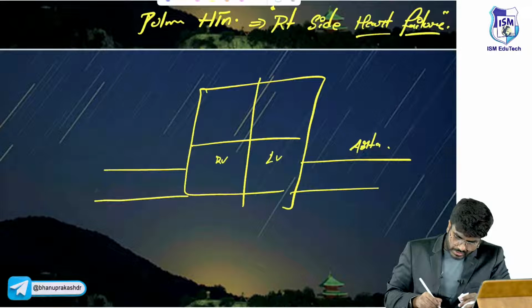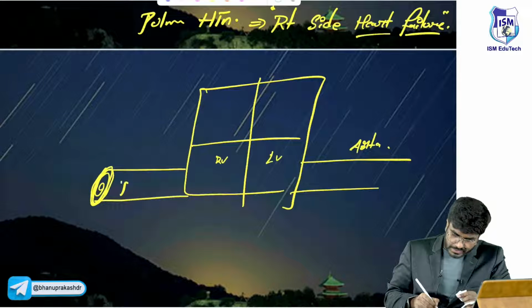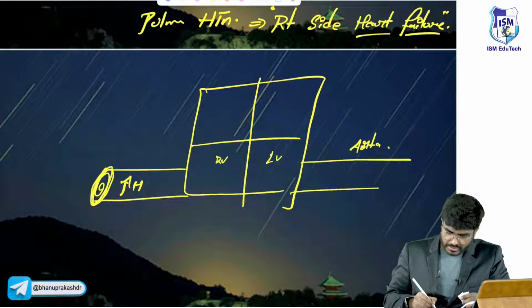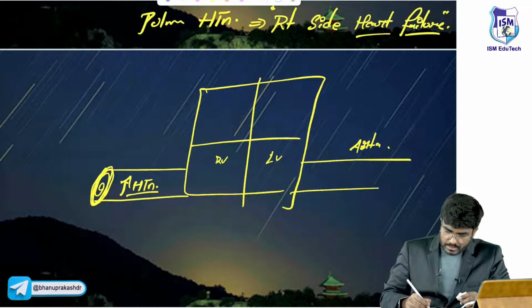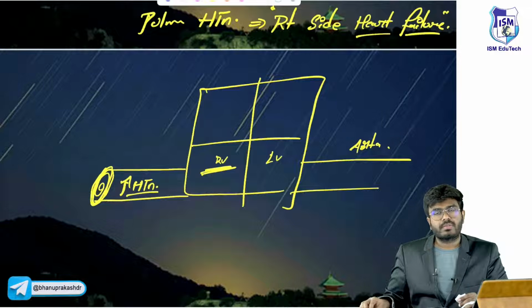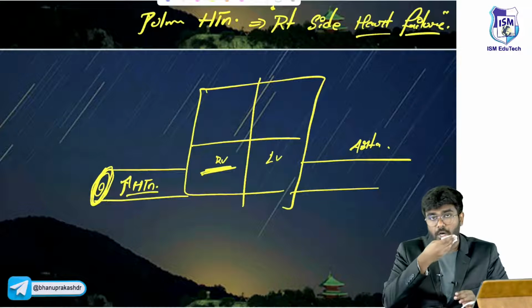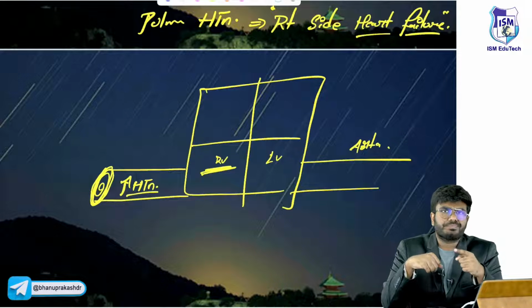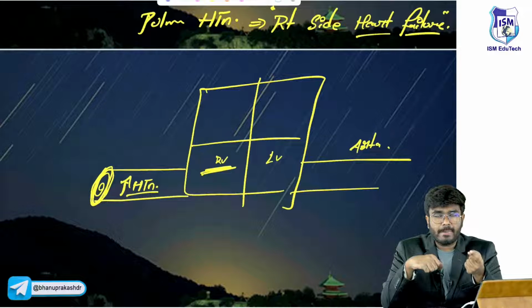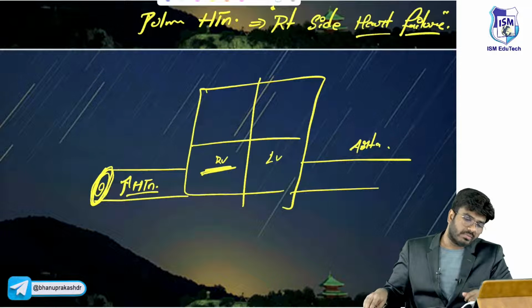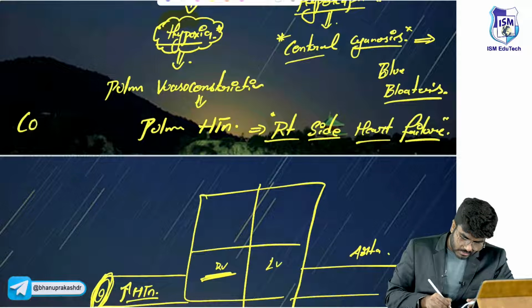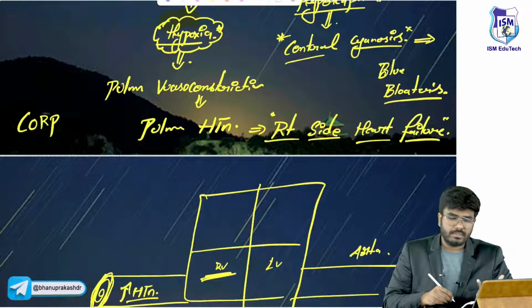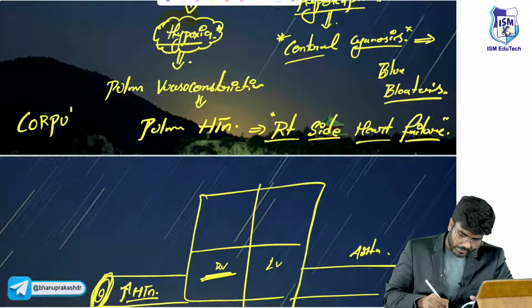So there is pulmonary vasoconstriction. Whenever there is pulmonary vasoconstriction, there is increased blood pressure over here, so there is pulmonary hypertension. Whenever there is pulmonary hypertension, the right side of the heart is going to be affected, so right-sided heart failure. Can you tell me what this condition is called? Because of the pulmonary hypertension, there is right-sided heart failure. This is called cor pulmonale. Cor means heart, pulmonale means lung problem.